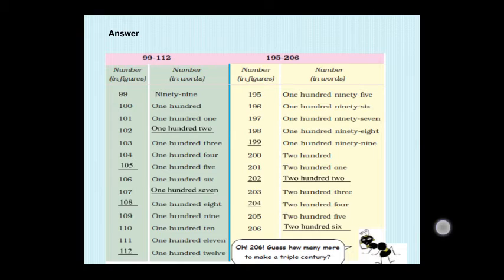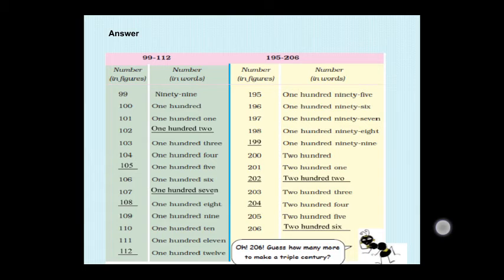Next, 195 to 206 are given. 195, 196. After 196, you will get 197. After 197, you will get 198. After 198, you will get 199. After 199, you will get 200. After 200 comes 201, after 201 comes 202. See, both numbers in figures and numbers in words you have to answer. You know that 201's next number is 202, so you can write 203. Next 204, 205, 206.